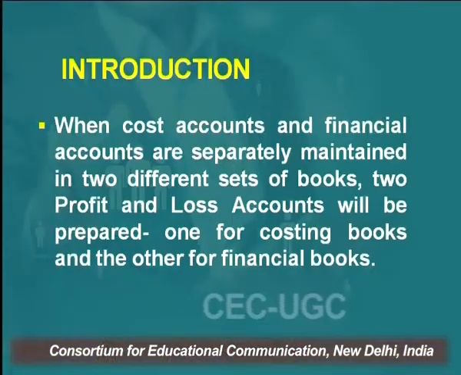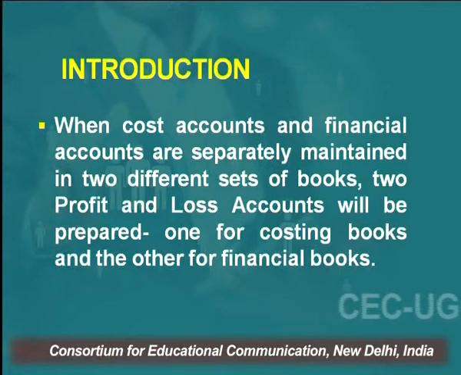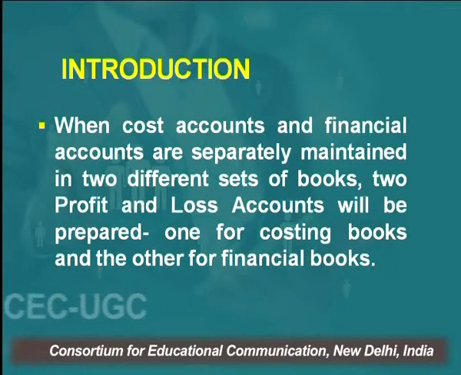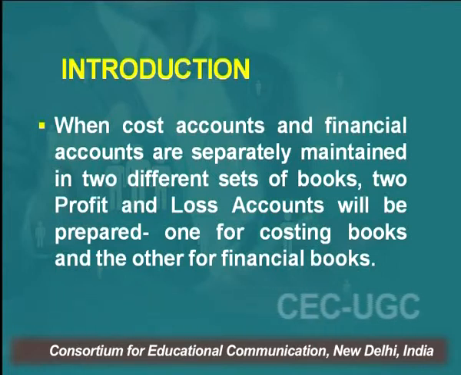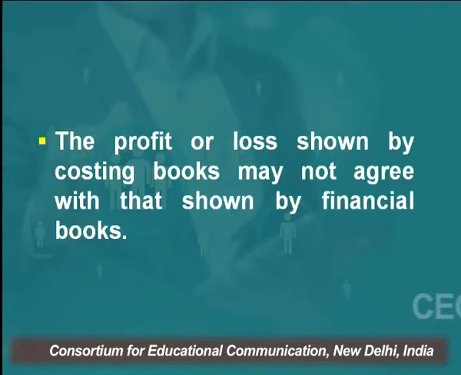When cost accounts and financial accounts are separately maintained in two different sets of books, two profit and loss accounts will be prepared, one for costing and the other for financial books. The profit or loss shown by the costing books may not agree with the profit shown by the financial books.